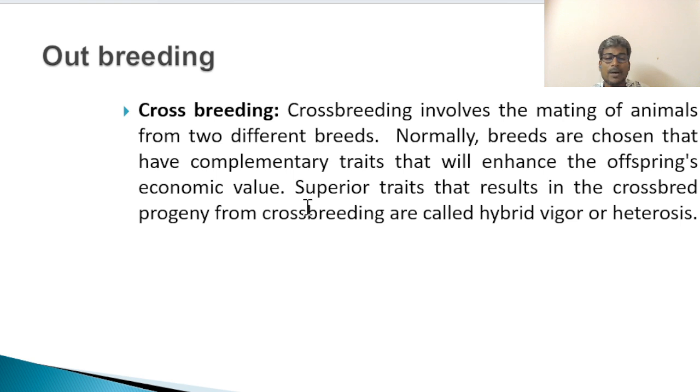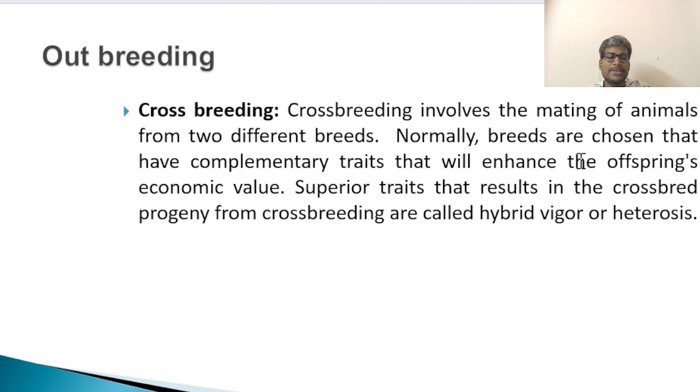Outbreeding, otherwise called crossbreeding. So crossbreeding involves mating of animals from two different breeds. In the previous slide, we discussed within a single breed, where we allowed the genotype to mix within that group, whereas in outbreeding, it is between two breeds.